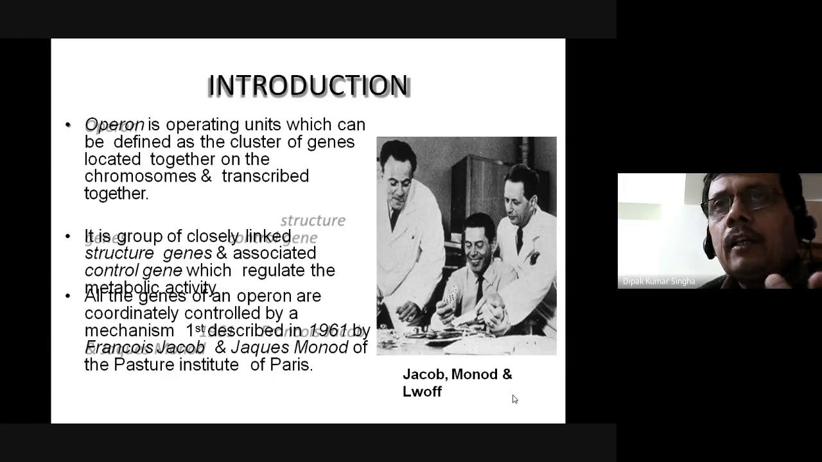That means a combined effort, a cluster of genes, not a single gene. Here is a cluster of genes acting on the same activity. And this group will be closely linked with the structural genes and associated with the regulatory genes. And all these genes can operate according to the control by the mechanism. And it was described by Jacob and Monod in 1961.